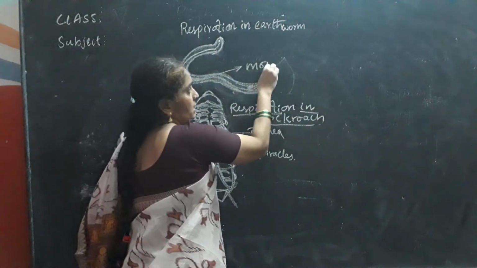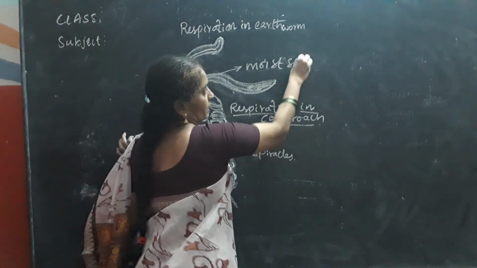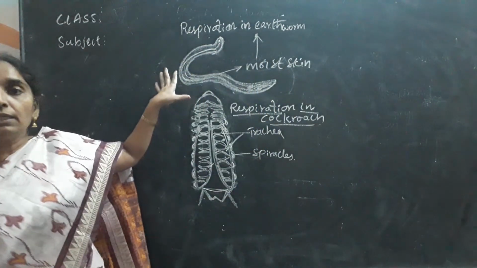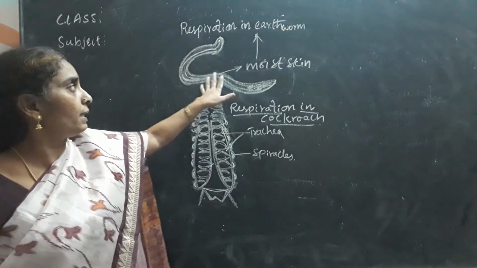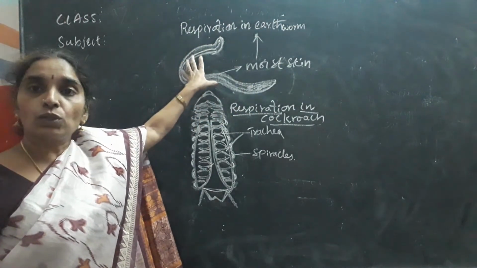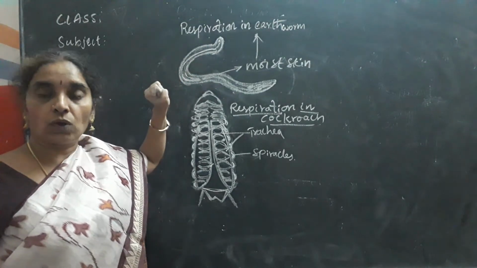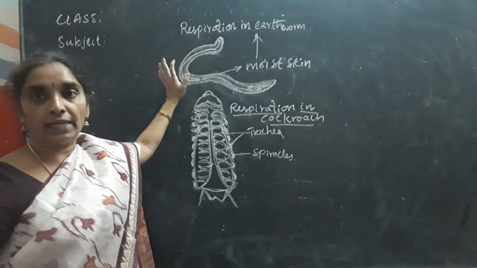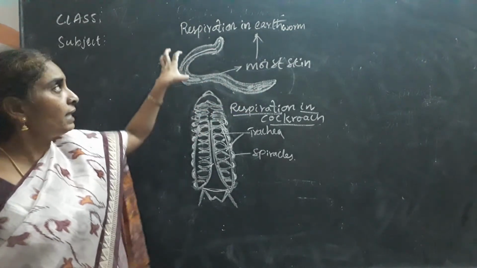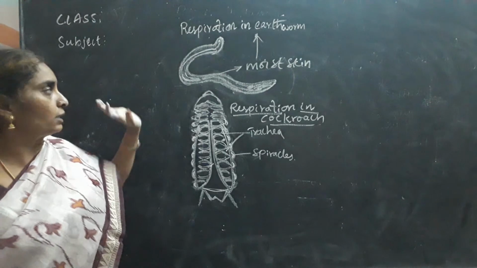So its moist skin helps for respiration in earthworm. The body completely contains pores, and through these pores it takes atmospheric oxygen and gives out carbon dioxide on its moist skin.